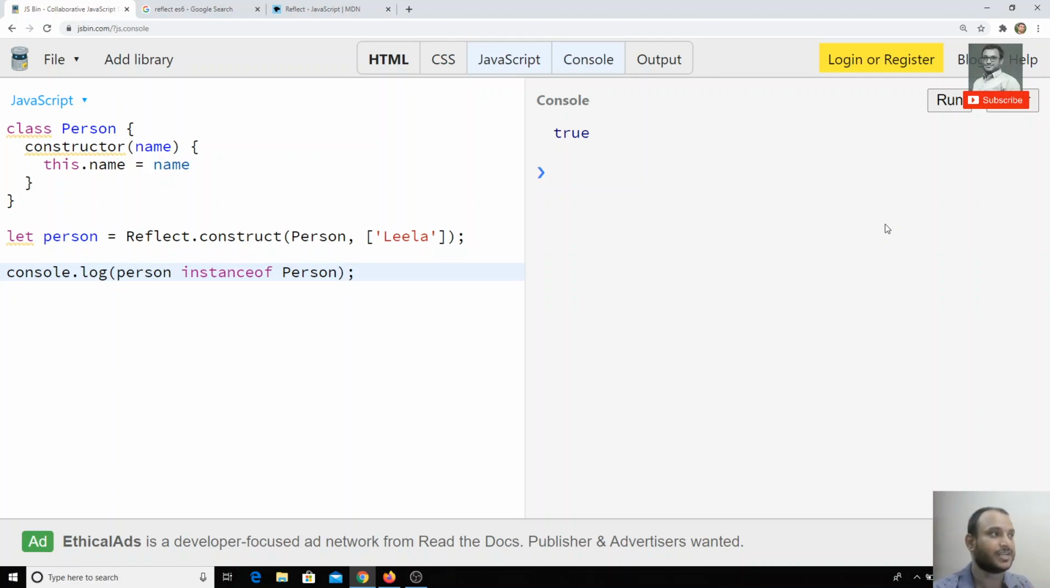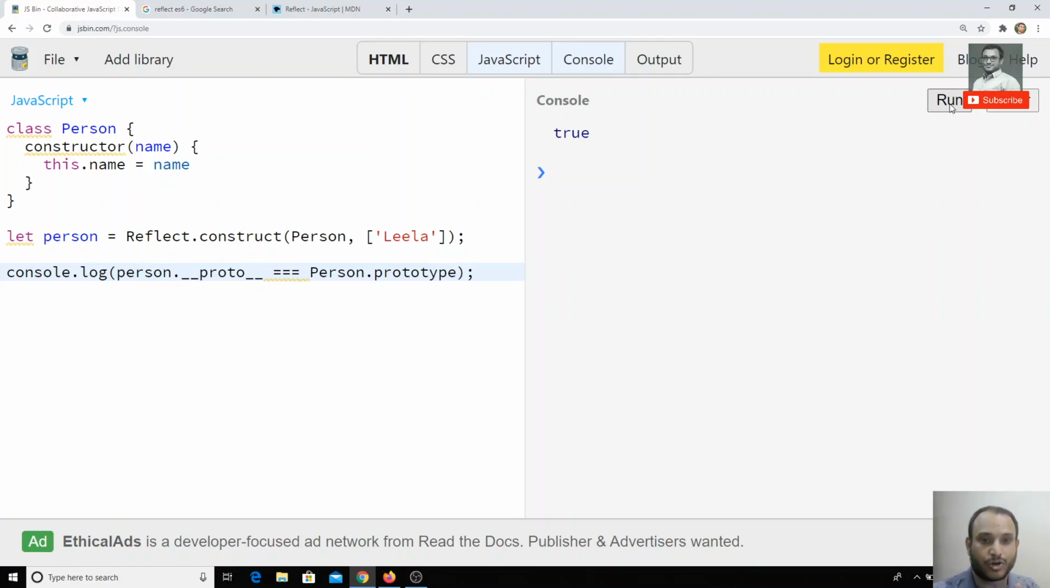Now we will check what the prototype of this object is, whether the prototype of this object person is equal to the class prototype or not. Person.__proto__ is equal to Person.prototype, right? Now if I check here, I am getting true. That means whatever object I have created for the class Person, its prototype is the class prototype only.